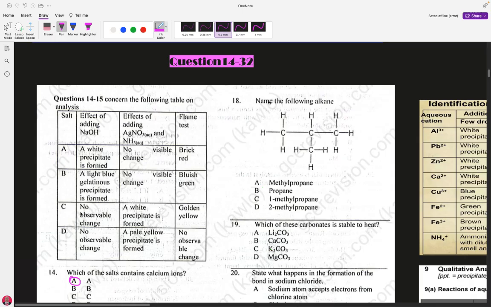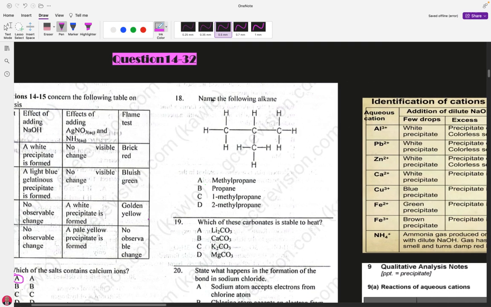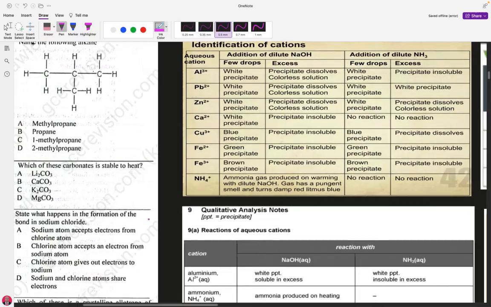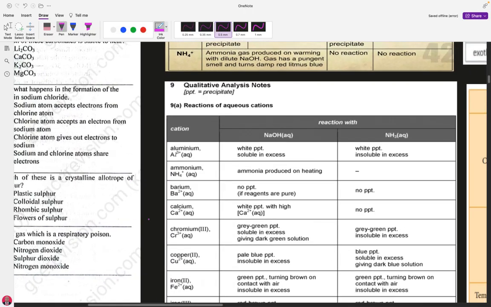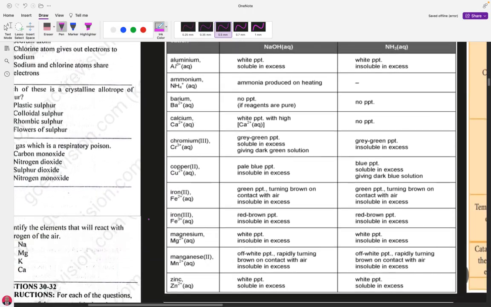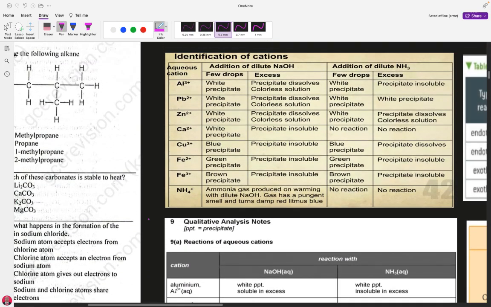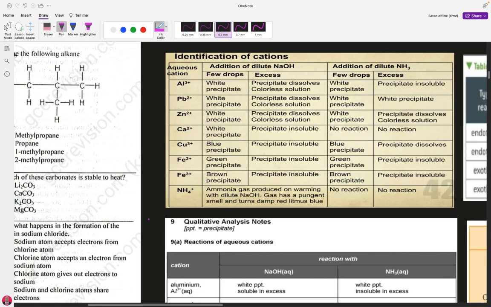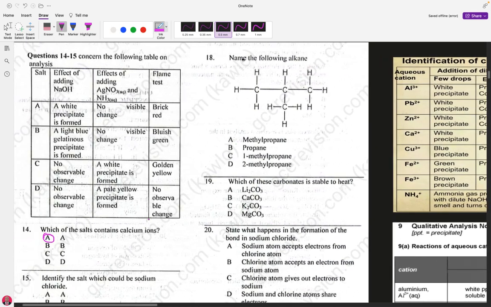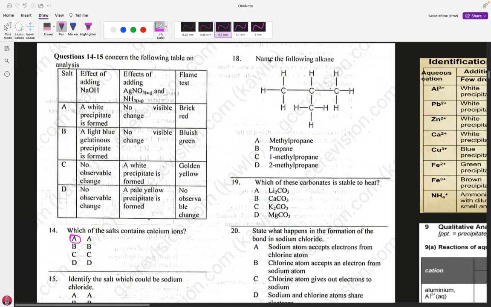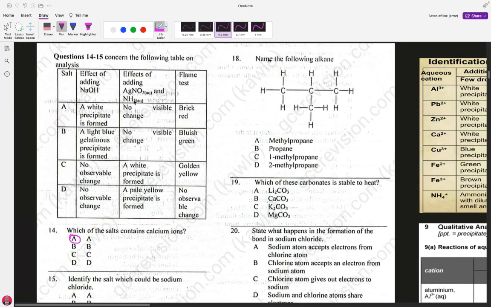So C may probably be our answer. Then a reaction with ammonia. If you look at the reaction of ammonia, you will see that there is no reaction with ammonia, but it reacts with silver nitrate because of the presence of the chloride ion there.